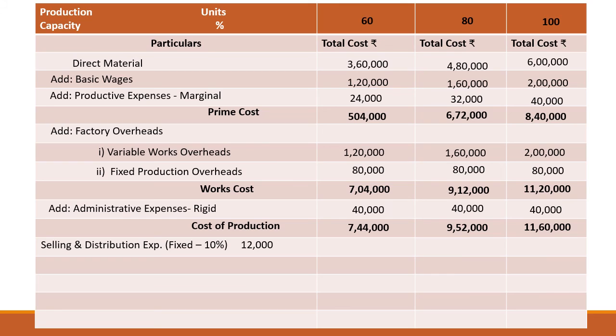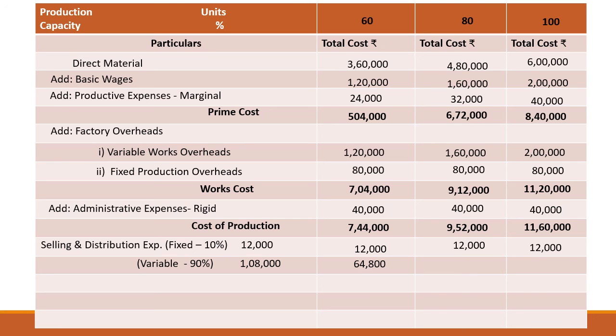After that, if there are any selling or distribution expenses, we will again add these expenses. So in the example, they have given us selling and distribution expenses 10% fixed. That means some part of selling expenses is fixed and some part is variable. So 10% fixed will constitute 12,000. So 12,000 will remain fixed for all the levels because it is fixed, and the remaining 90% variable will constitute 1,08,000 for 100% capacity level, and for the rest of the capacity levels we will have to calculate it.